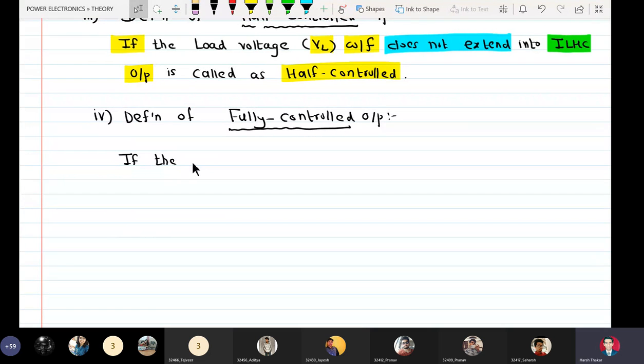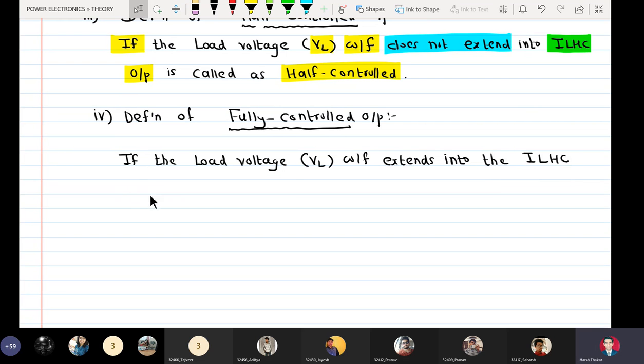If the load voltage waveform extends into the illegal half cycle, the output is called fully controlled.